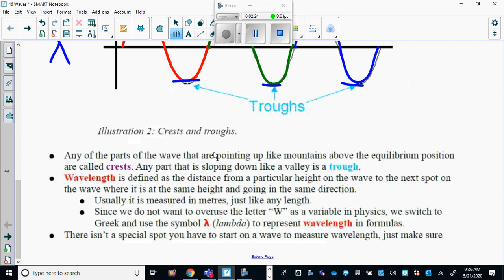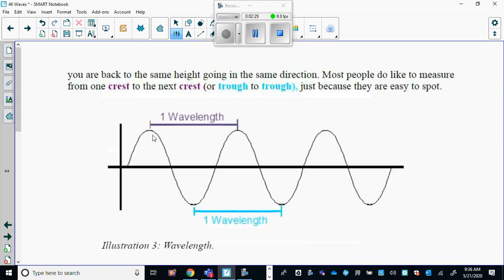Okay, we just discussed all that, the crests, the troughs, the lambda. So as I said in the last example, this was one wavelength. But the wavelength can be measured in multiple ways. As long as you go through that same distance, if I start here, then once I get to here, I have done one wavelength. Or if I start here, once I get to there, that is also one wavelength. So the wavelengths can be measured in different ways, but they are the same distance.